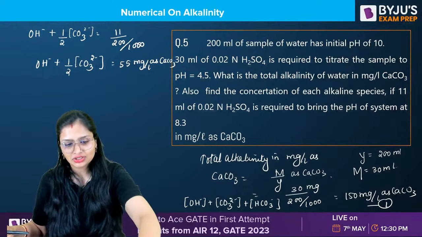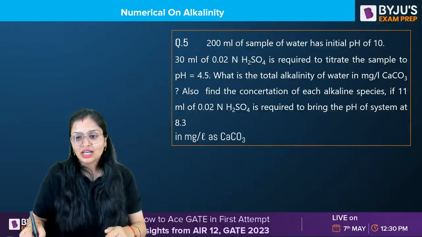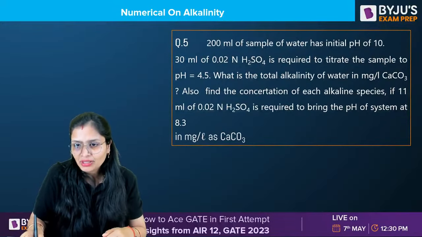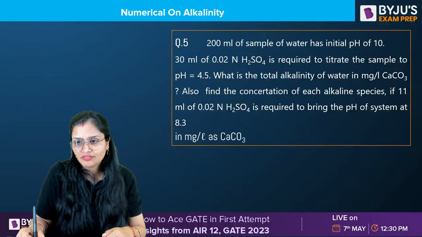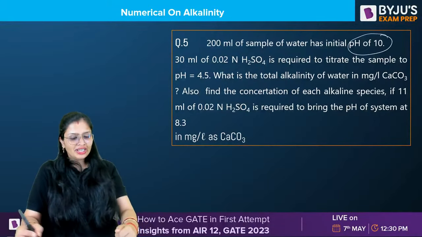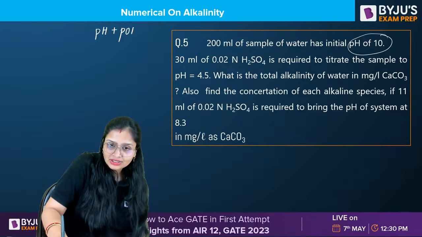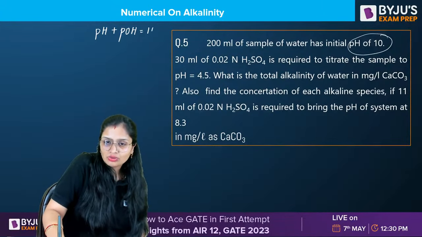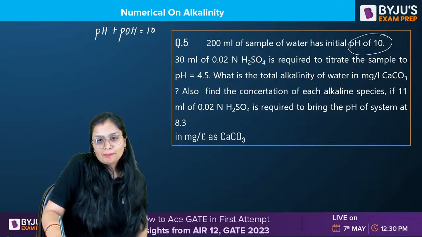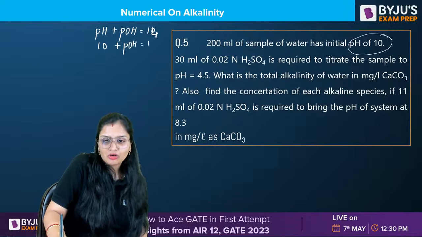Okay, so what shall I do? In the question, they have given me one thing. Anybody can guess? pH is 10. You know very well that pH plus pOH is equal to 14. pH is given to you as 10. That means pOH will come out to be how much? 4.